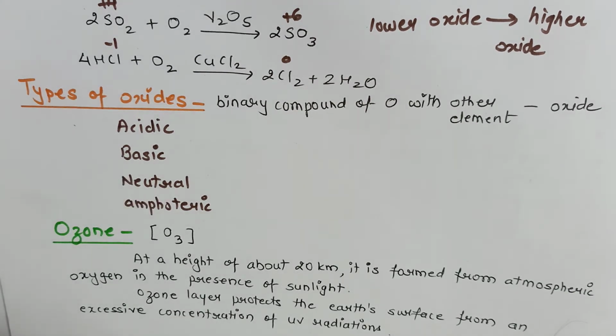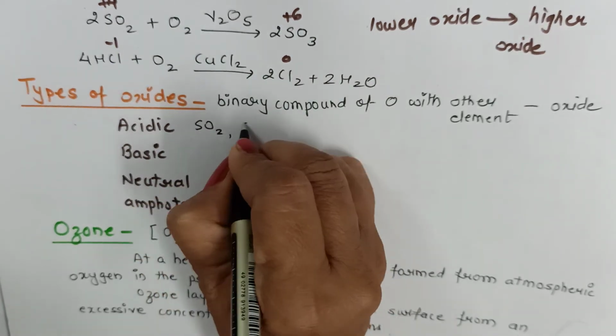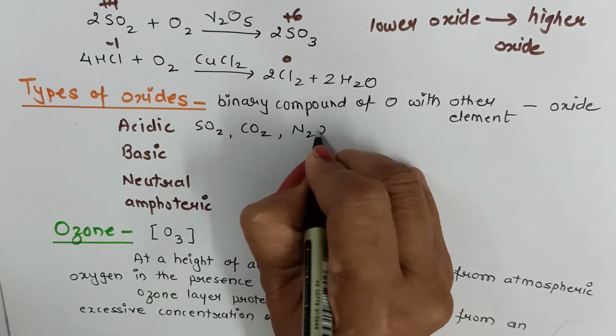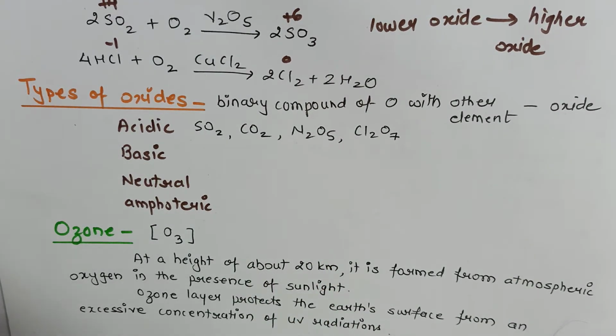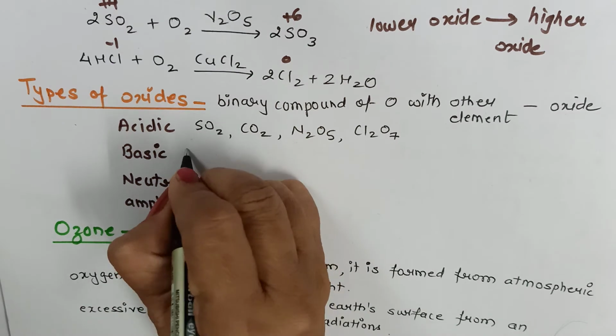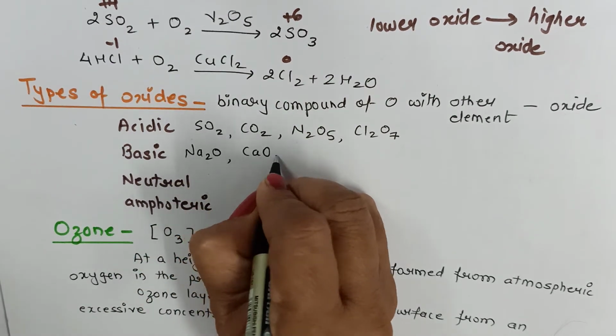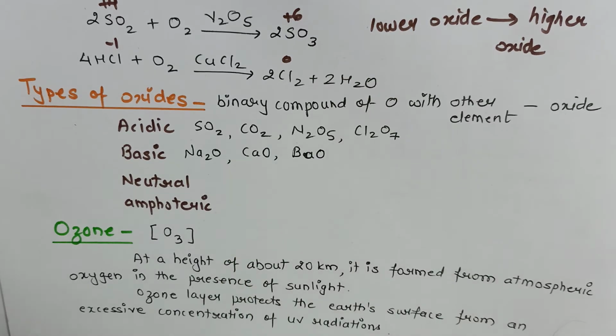So the first type is acidic oxide. An oxide that combines with water to give an acid is termed an acidic oxide, like sulfur dioxide, carbon dioxide, N2O5, Cl2O7. All these are called acidic oxides because on mixing with water they will give acid. Like SO2, when it is mixed with water it will give H2SO3. Now coming to basic oxide. The oxide which gives a base with water is known as a basic oxide. Generally all metal oxides are basic oxides. For example, sodium oxide, calcium oxide, barium oxide, etc.